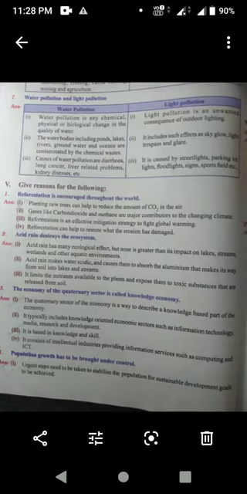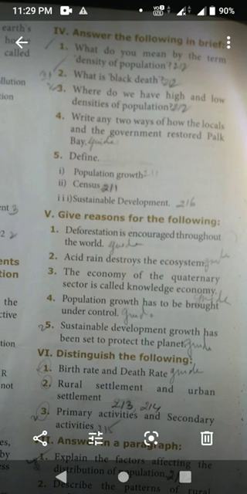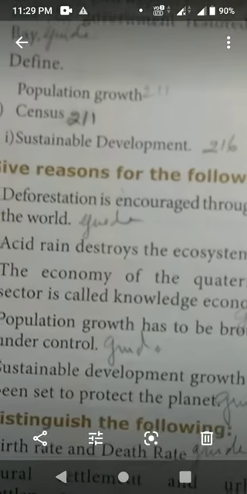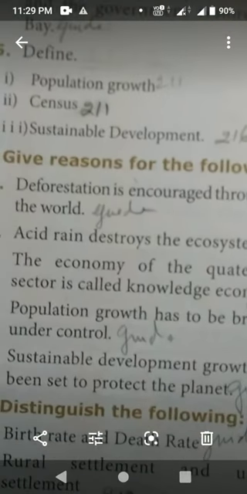Okay, next question. Question number 5. Fifth question: define population growth, define census, define sustainable development. So, define population growth, that is page number 211.